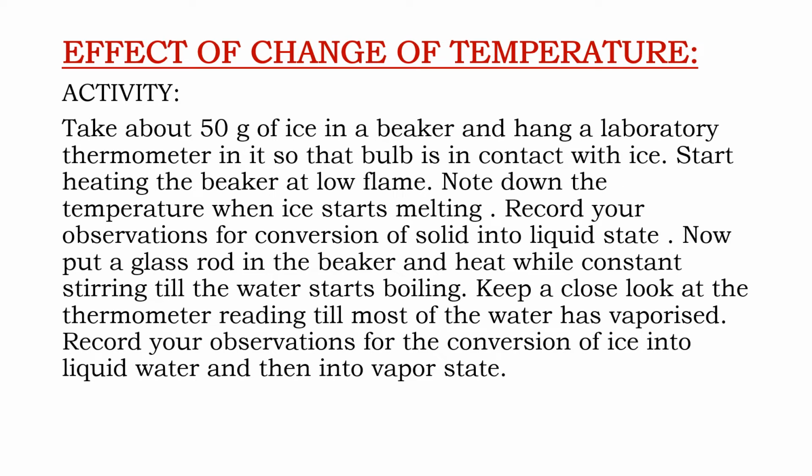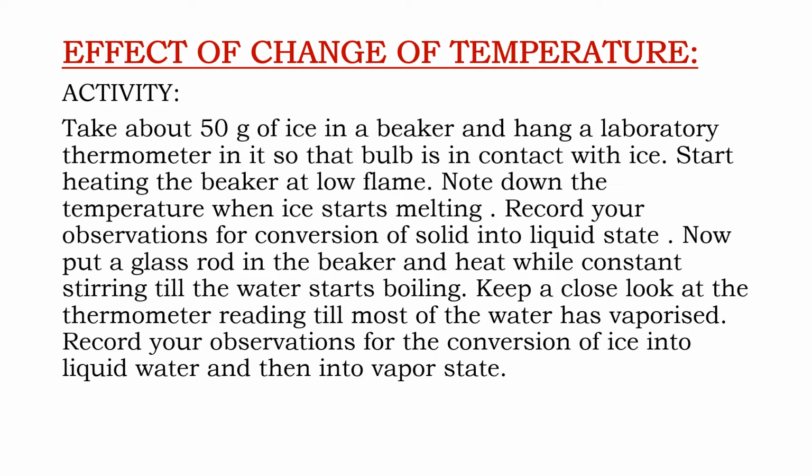Take about 50 gram of ice in a beaker and hang a laboratory thermometer in it so that the bulb is in contact with ice. Start heating at low flame. Note down the temperature when ice starts melting. Record your observations for conversion of solid into liquid state.